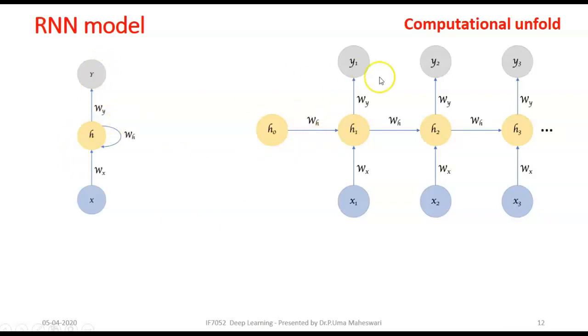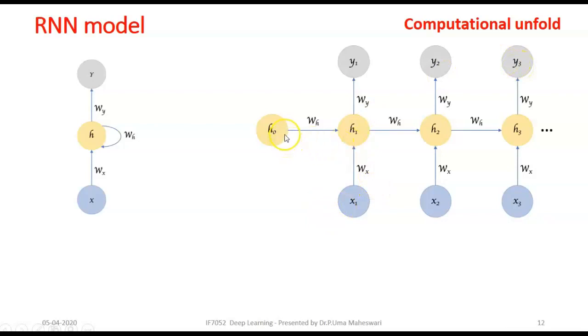When we unfold the computational graph, we get this unfolded graph. Look here, there are n hidden nodes, H1 through H3 and so on till Hn, there can be any number of hidden cells. Each hidden cell takes its own input, x1, x2, x3, and produces its own output, y1, y2, and y3.